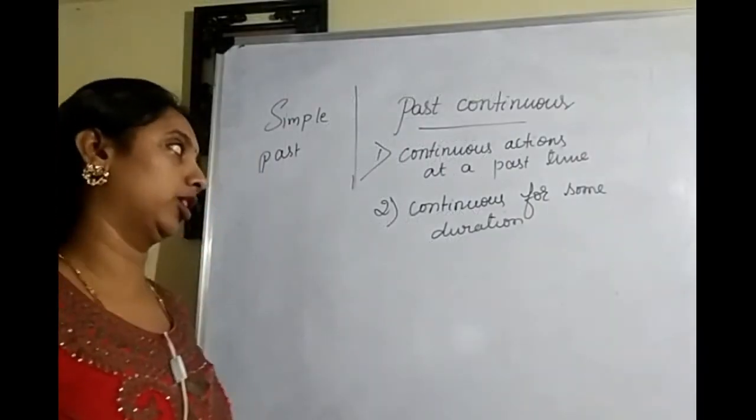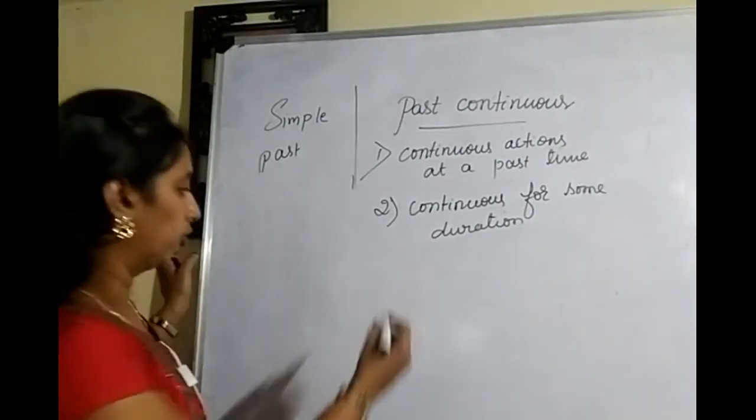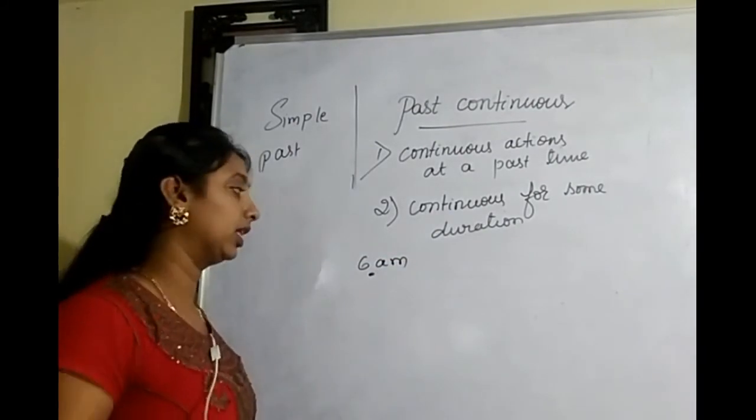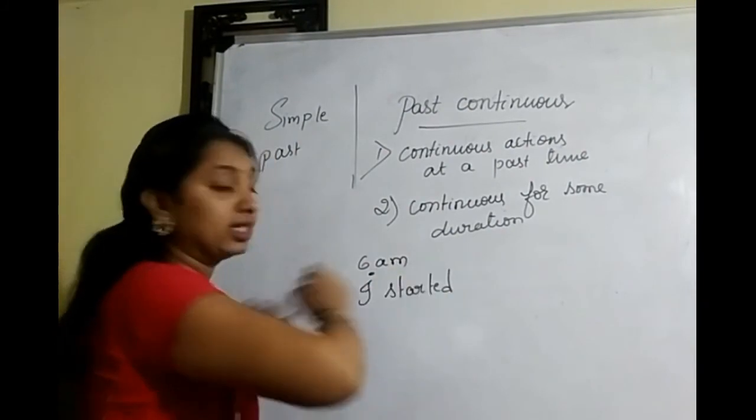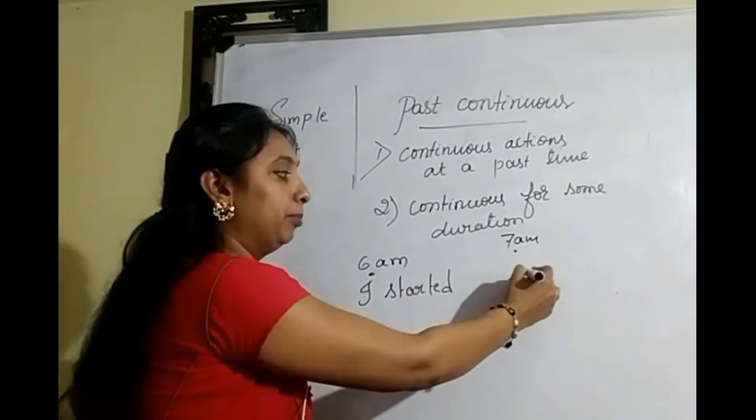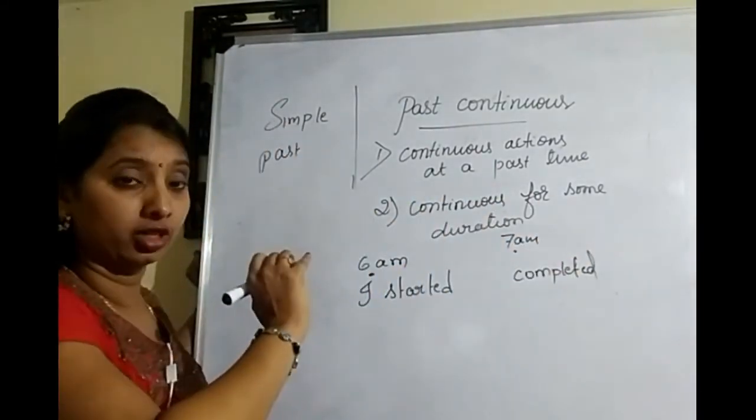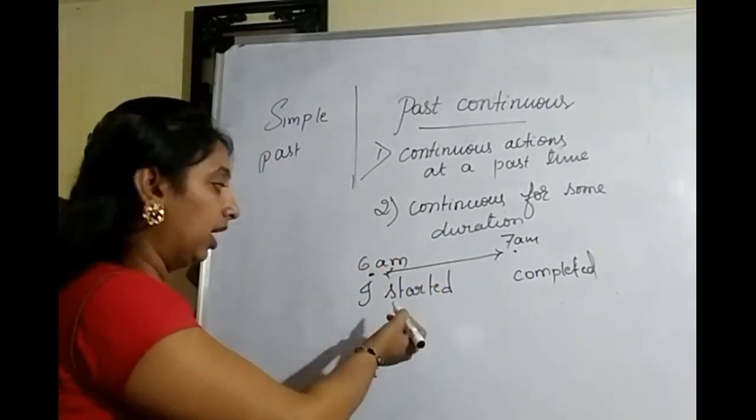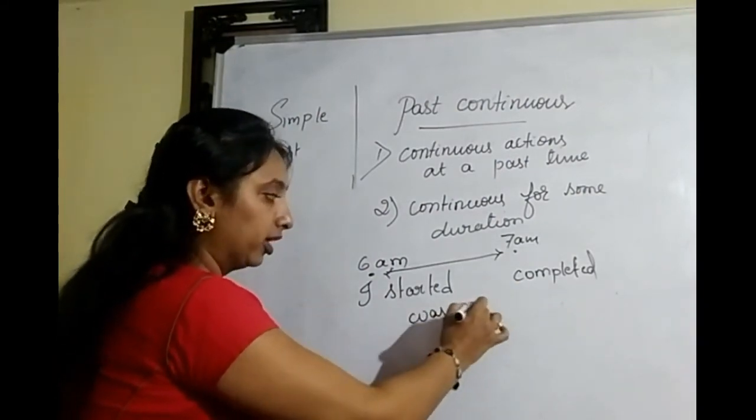Observe this second situation now. Continuous for some duration means what? I'll just go for, at 6 a.m. At 6 a.m., what did you do? At 6 a.m., I started preparing food. At 7 a.m., what did you do? I completed preparing food. Then in the middle, 6 a.m. to 7 a.m., what did you do? I started, I completed. So, I was preparing food, correct?